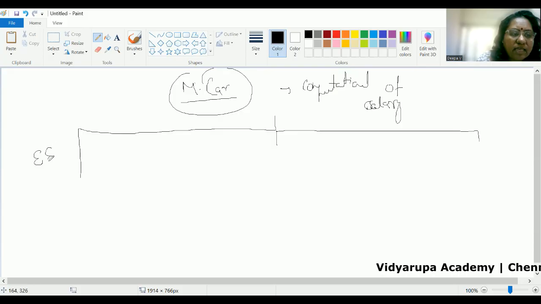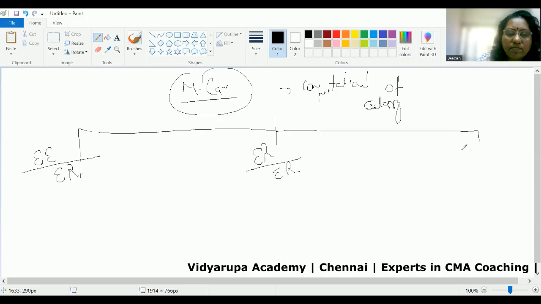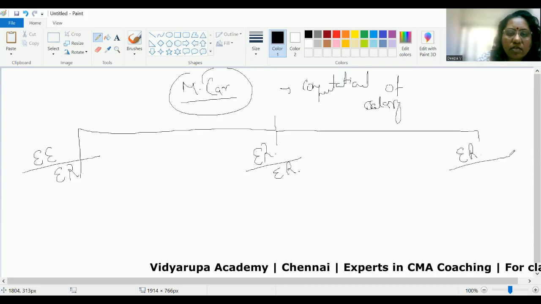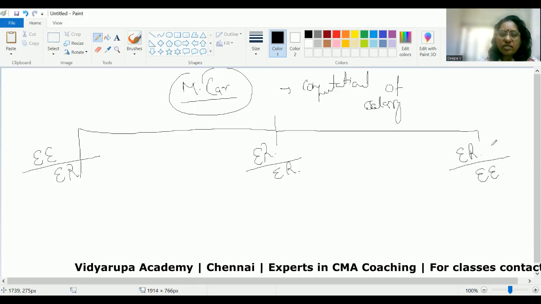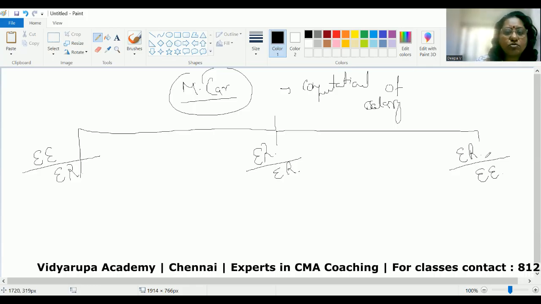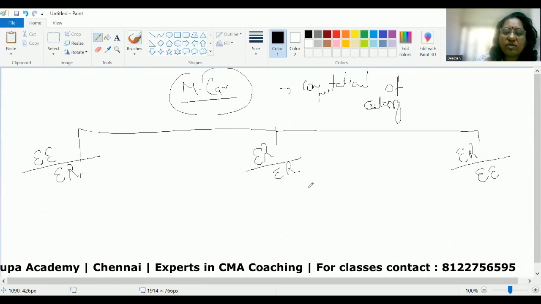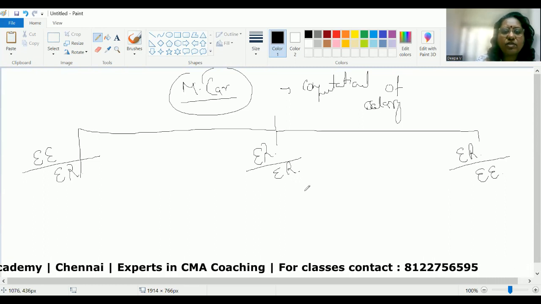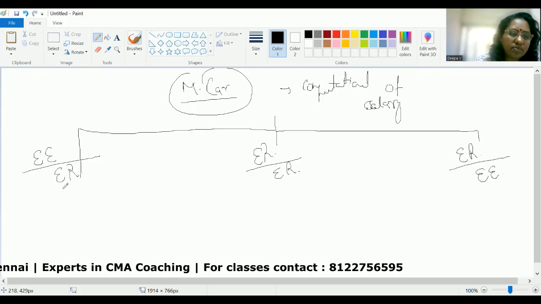One is that the employee is owning the car and the expenses are reimbursed by the employer. The employer is owning the car and the expenses are also incurred by the employer. The employer is owning the car and the employee is incurring the expenses. So in all the three cases, if the car is used for official purpose, please note that the perquisite will be not taxed. It is a fully exempt perquisite provided the car is fully used for official purpose.